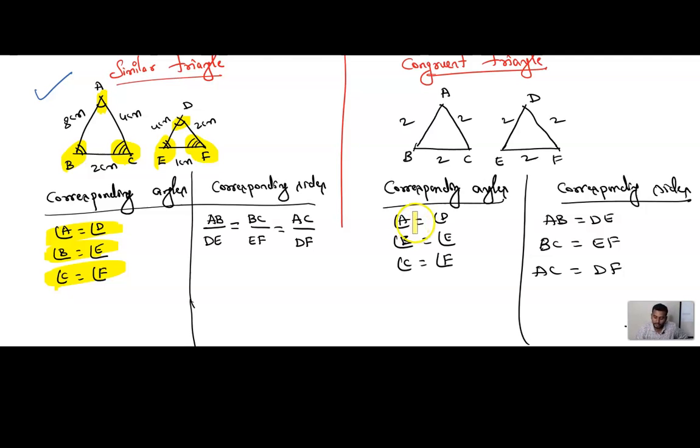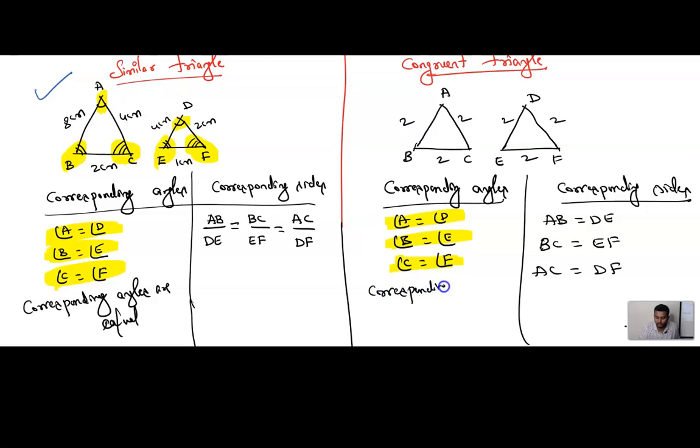Come back to congruent triangles. Here also we can see angle A equals angle D, angle B equals angle E, angle C equals angle F. It means corresponding angles are what, children? Corresponding angles are equal. Even in this case also, corresponding angles are equal. Now come back to corresponding sides.